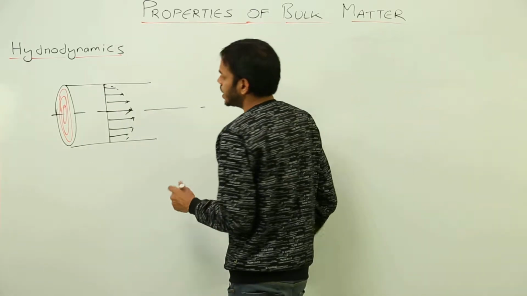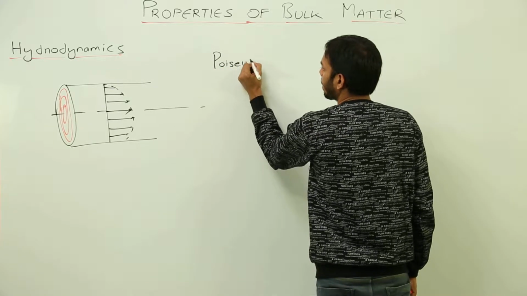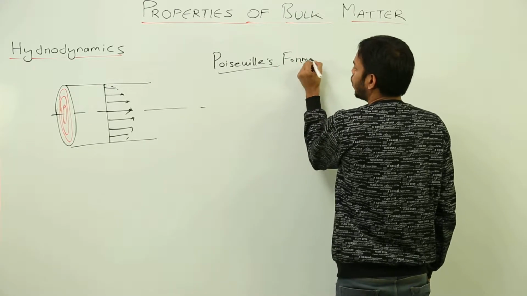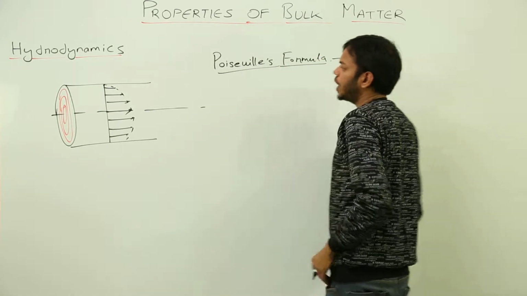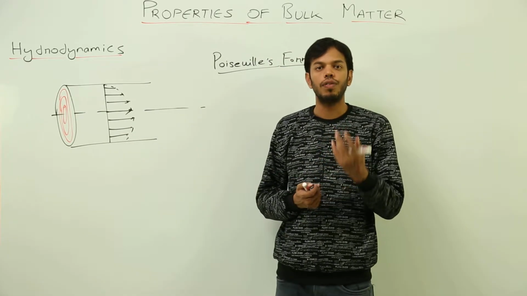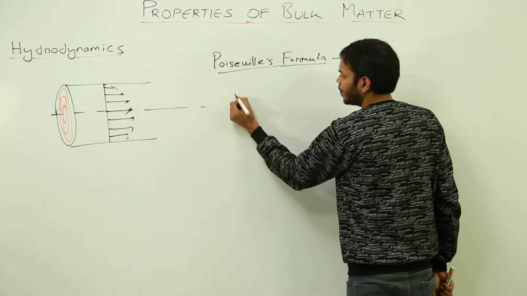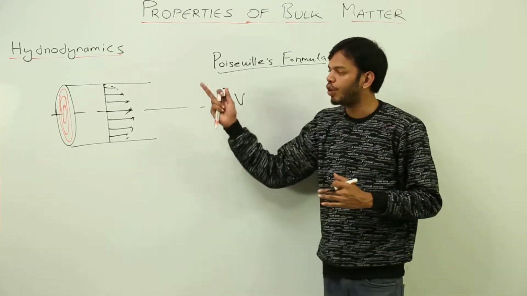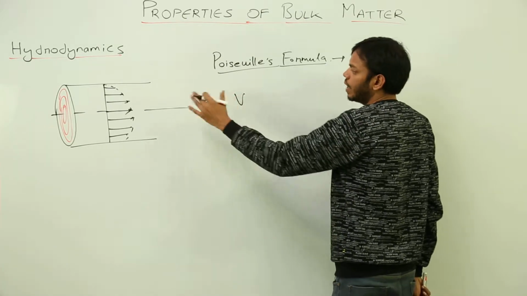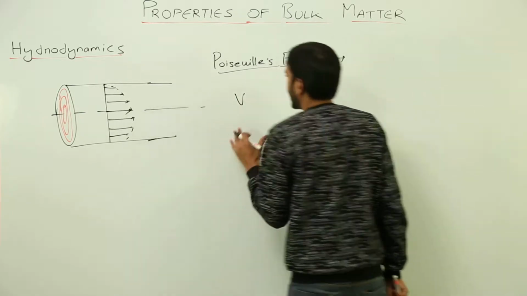Now there was this scientist Poiseuille. So Poiseuille's formula was for the amount of liquid flowing through a tube, or the amount of fluid passing per unit second through a tube. This is what I am denoting with V. This is the volume of fluid flowing through this tube per unit second, or in 1 second.